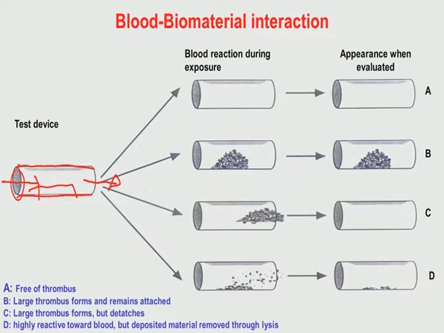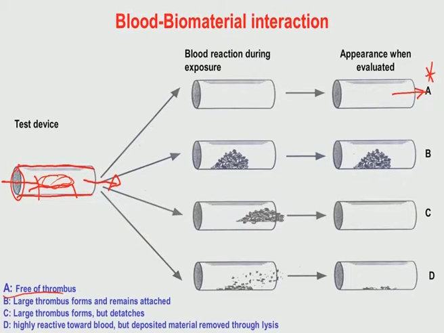When the blood elements interact with the material in this interaction zone, there are a couple of scenarios. This is the blood reaction during exposure. In one case there will be no thrombus formation, and the blood will simply pass through, free of thrombus. That is the most ideal scenario, which is why I put a star there.